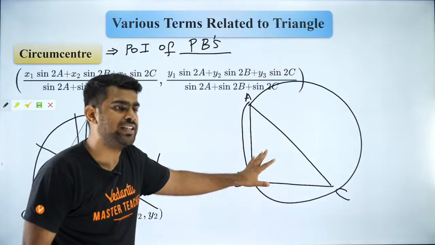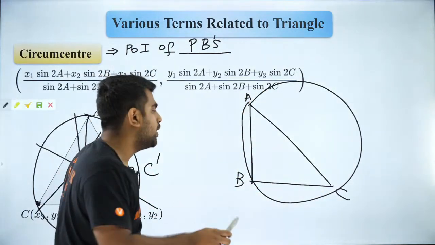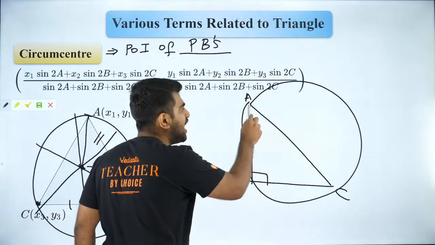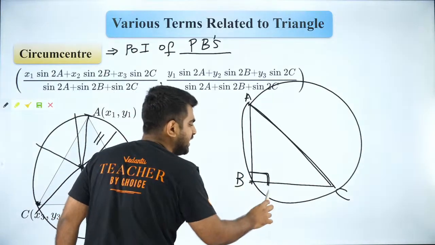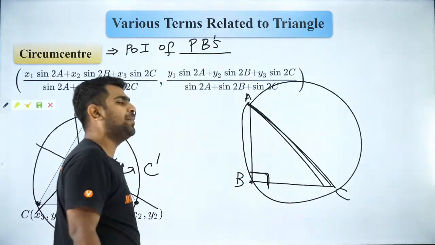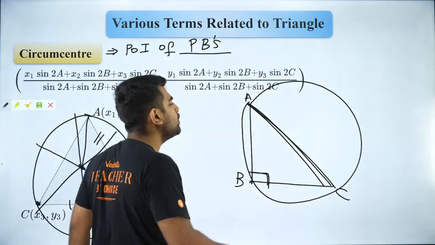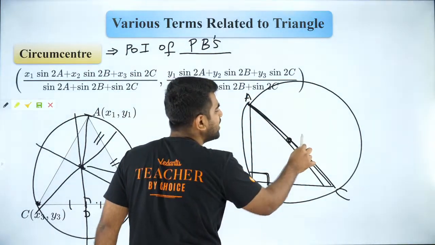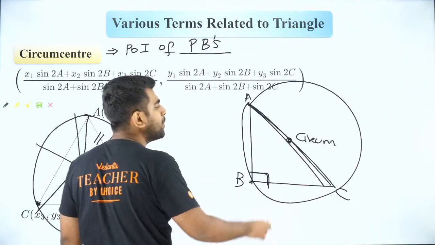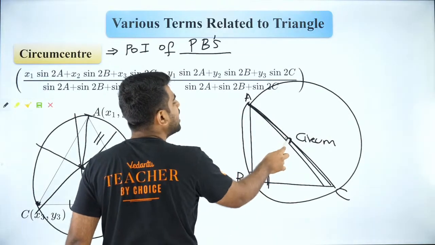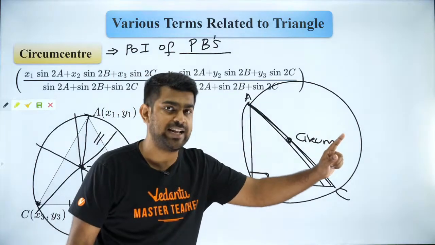For a right angle triangle, the circumcircle will have AC as diameter. Why? Because this is 90 degrees and the angle subtended by a diameter on the circumference is 90. So AC should definitely be the diameter, and that is why this is your circumcircle. So where will the circumcenter be? It is the midpoint of the diameter. So the midpoint of the hypotenuse is nothing but your circumcenter for a right angle triangle.